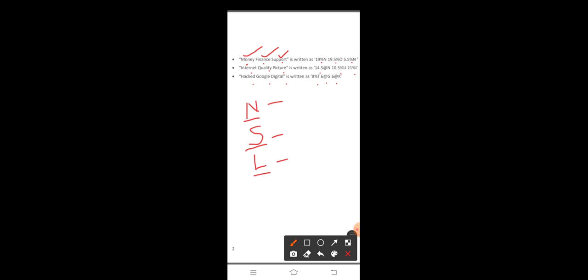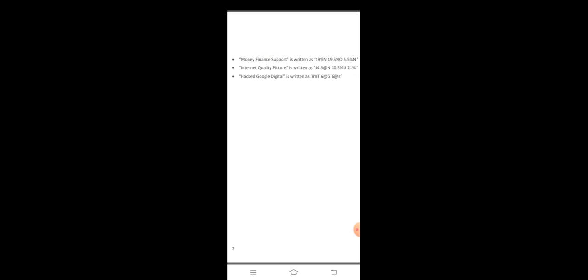First we will find the symbol. In the first sentence, money finance support, the symbol is the same: percentage, percentage, percentage.